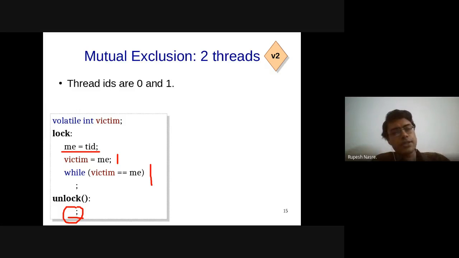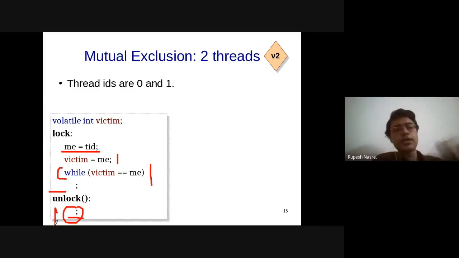As soon as it sets victim equal to itself, because both are executing the same kind of code, thread 0 is going to see that victim is not equal to me, and therefore it will go beyond lock and start executing S0. While this is happening, thread 1 is going to wait at victim equals 1. At the end of thread 0's critical section execution, it is going to set victim equal to 0 at this stage. At that time, the other thread is going to go ahead and start executing its code.